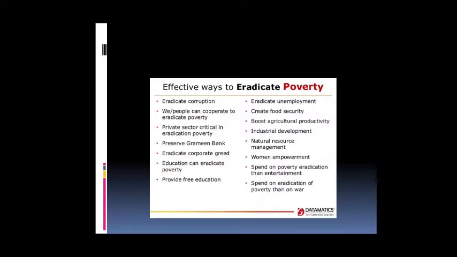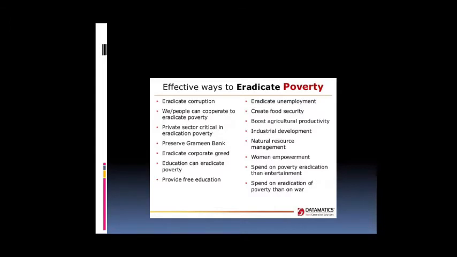Our government always tries to eradicate poverty through integrated rural development. Another is to eradicate corruption. You already know that in the political field and educational field there are many corrupt people, so eradicating corruption is one of the main points.